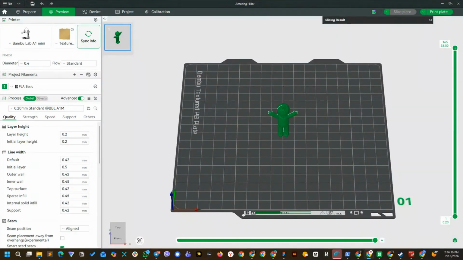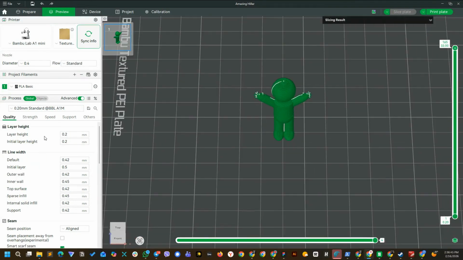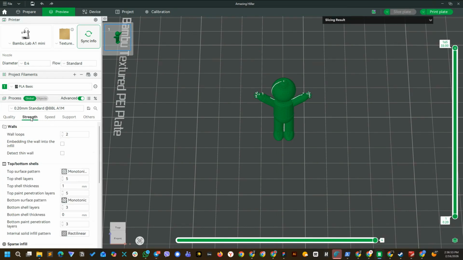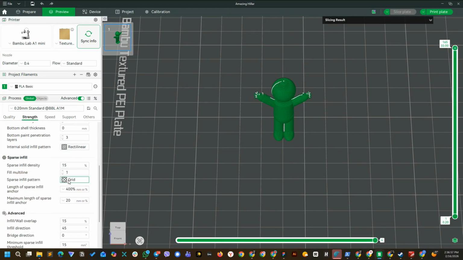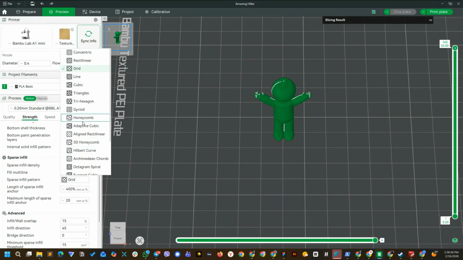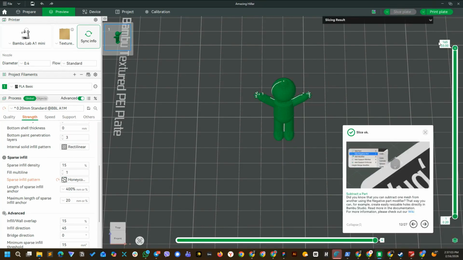Some slicer settings are used in almost every print and have a major impact on quality and performance. Layer height defines the thickness of each printed layer. Smaller layer heights produce smoother surfaces but increase print time. Larger layers print faster but reduce detail. Infill density controls how solid the inside of the object is. Higher infill increases strength and weight, while lower infill saves material and reduces print time.